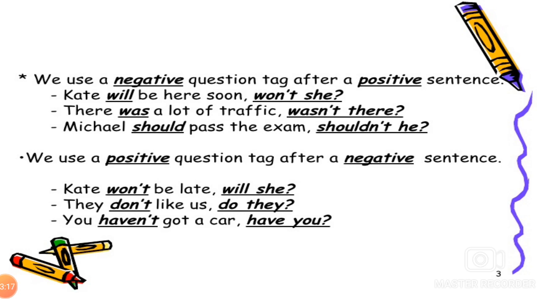Next, we use a positive question tag after a negative sentence. They don't like us. This is a negative sentence, but the question tag is positive: do they? You haven't got a car. Negative sentence, but positive question tag: have you?